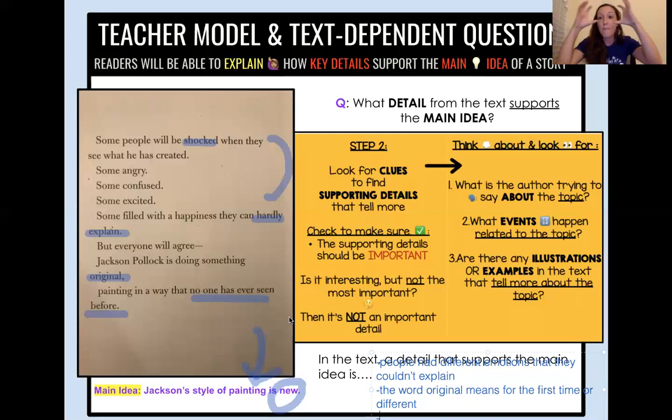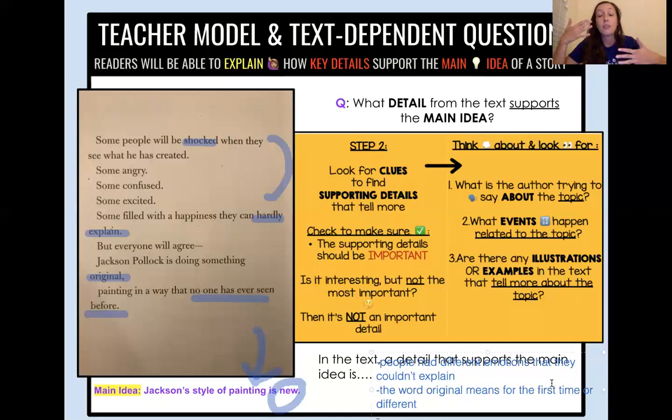We see how we have the main idea at the top, his style of painting is new, and the details all come back to explain how or why. If the topic is Jackson Pollock and his style of painting, these details support that. They tell me more about the topic. They tell me that it's new, that it's original, that no one could explain it. They couldn't explain how his style of painting was new, which is our main idea. So we see how both of those things go hand in hand like a puzzle piece.